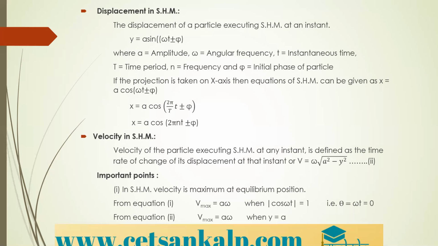The expression for velocity is V equal to omega under root of a square minus y square, where omega is angular frequency, a is amplitude, and y is the displacement.